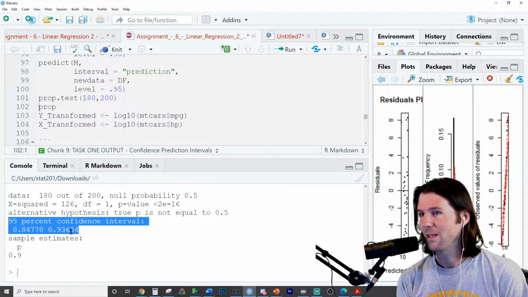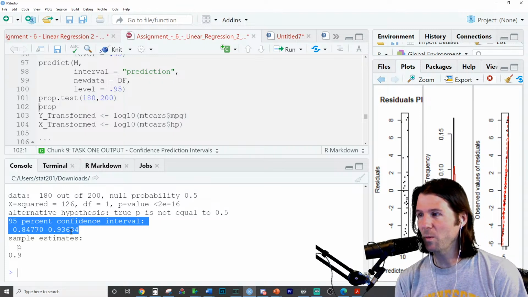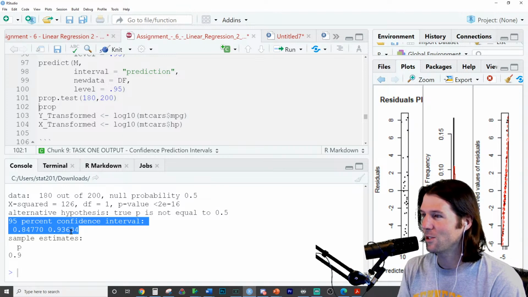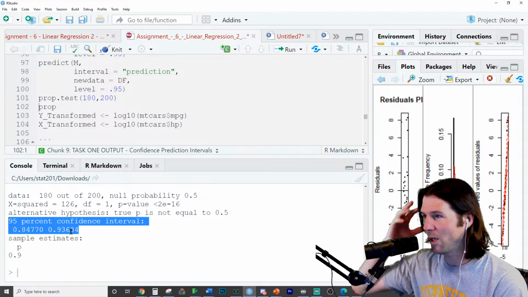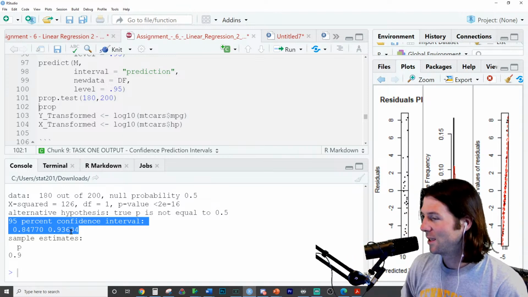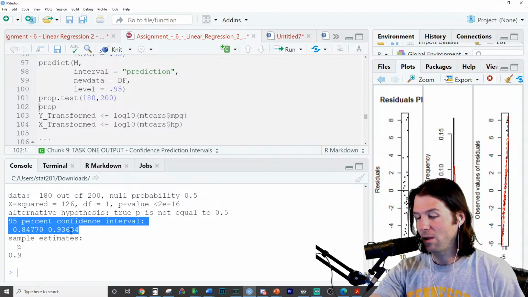If you say 84.777 to 93.634, you might ask, can you just round this for me? It'll make more sense in my head when I hear 85 and 94. But then in the report, I'm going to include all the numbers. So you're welcome, Campbell. Thank you.